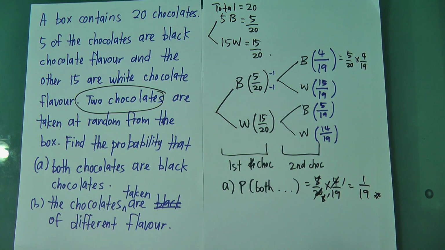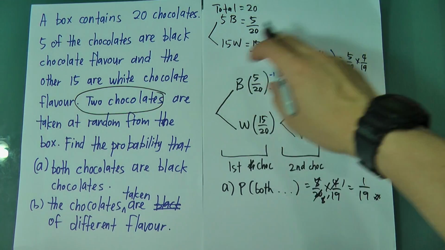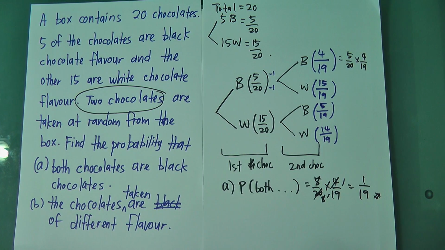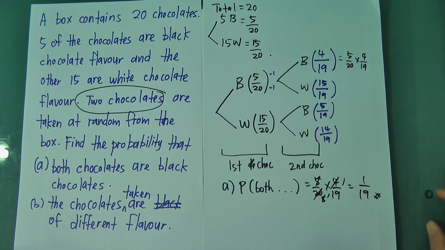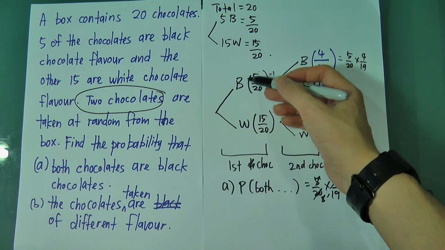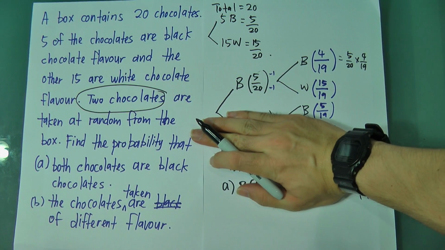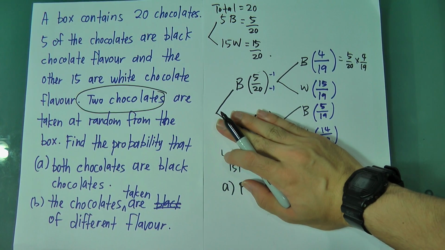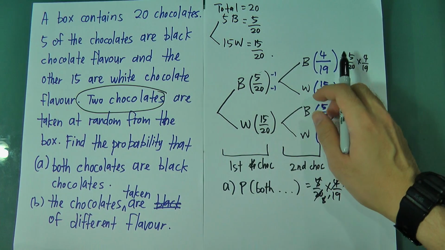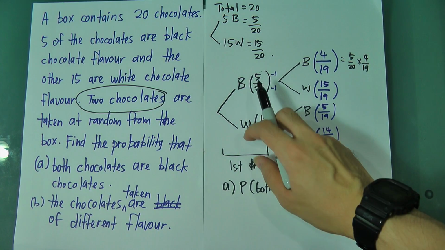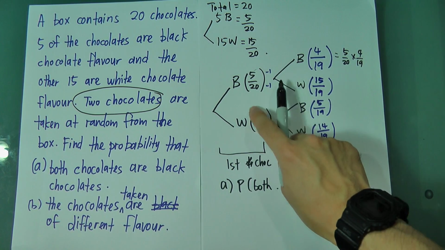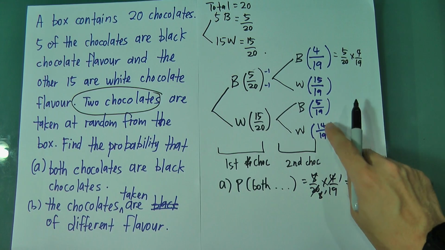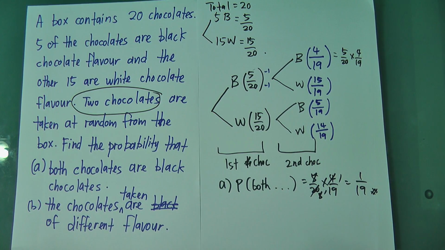Alright, this is simple if you can draw the tree diagram correctly. If you can't, you just do it step by step. You just imagine, you take one black chocolate the first time, so your black chocolate in the second time still left 4. Total, of course, you have to minus 1. If the first time you get black, white will remain. If the first time you get white, black will remain, white will minus 1. Okay? It's actually not really hard to understand.